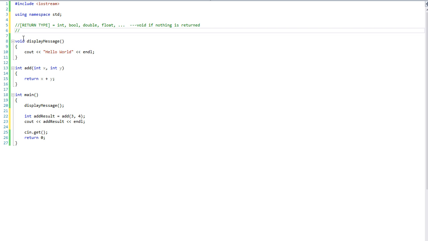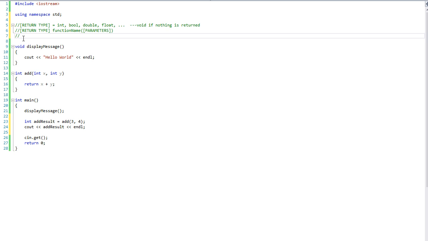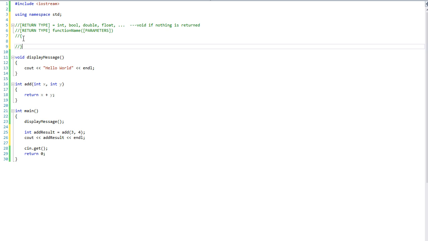Alright, so a function has a return type, then the function name, opening parentheses, parameters, closing parentheses, opening and closing curly brackets, and logic in there.